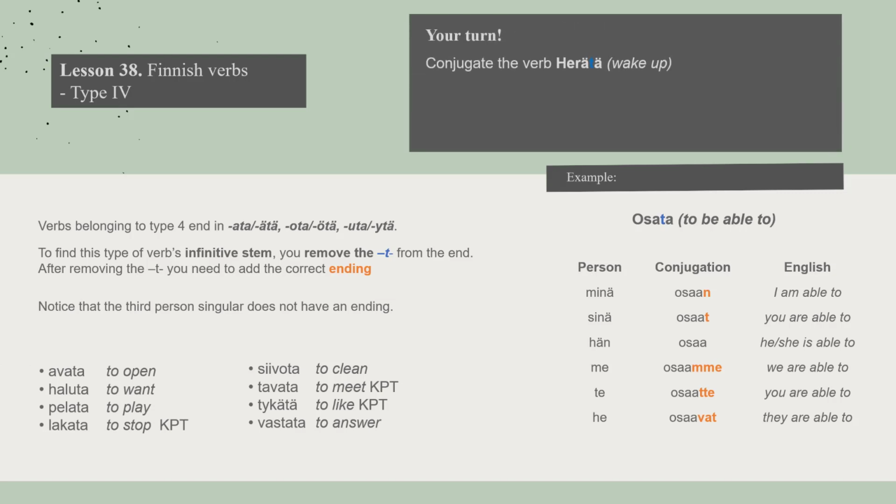Now it's your turn. Try to conjugate the verb herätä. Minä herään. Sinä heräät. Hän herää. Me heräämme. Te heräätte. He heräävät.